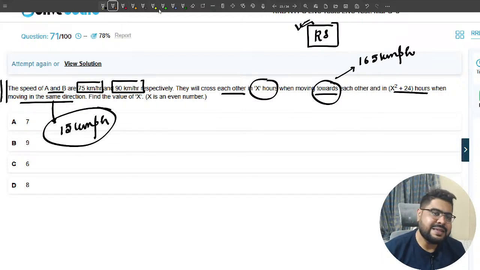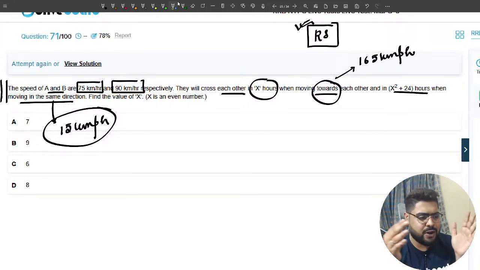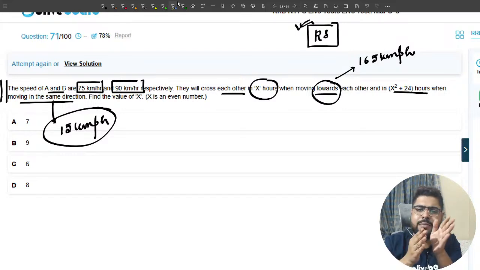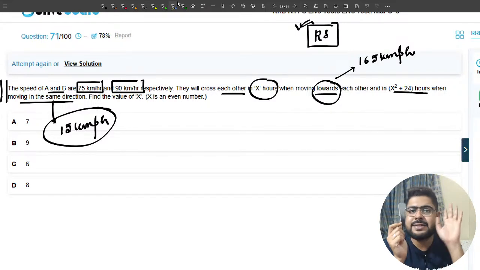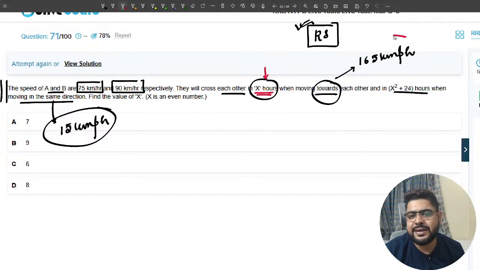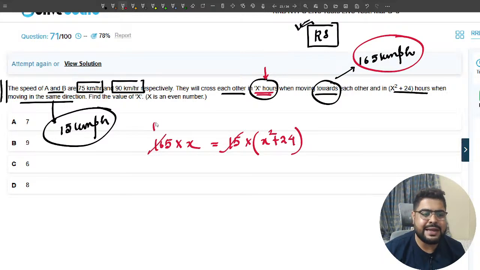Sir, if they want to cross each other, they need to cross the sum of their lengths only. They need to cross the same length because it does not matter whether they are crossing from opposite directions or the same direction. So distance is the same in both crossings. How to figure out distance, sir? Distance is speed into time. So can I say 165 times x is speed into time? Right hand side also speed into time. Speed is 15 times, time is this. Sir, calculate this, it is 11.